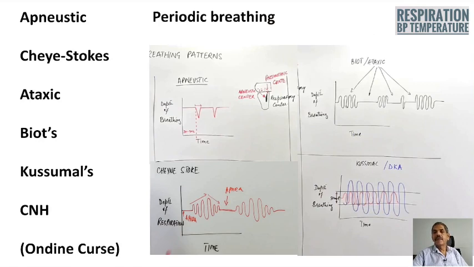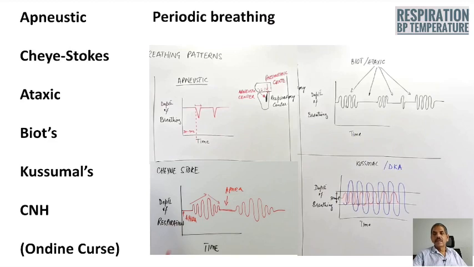Then ataxic breathing, where the depth and rate will be markedly varying. That is seen again in brainstem disease, especially medullary diseases. Biot's breathing means the respiration comes in bursts, that is, in doubles, triples, and quadruples in between prolonged periods of apnea. This is also a terminal respiratory response, often known as agonal respiration.